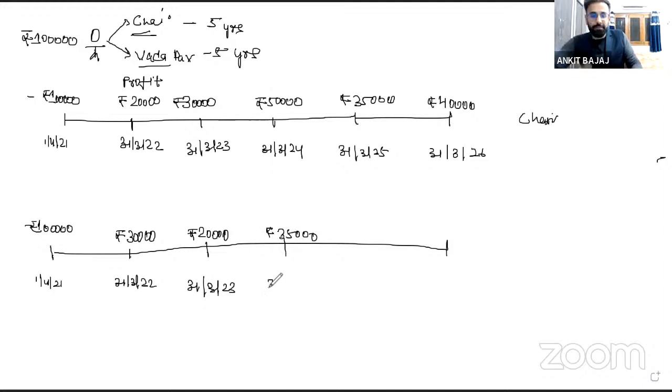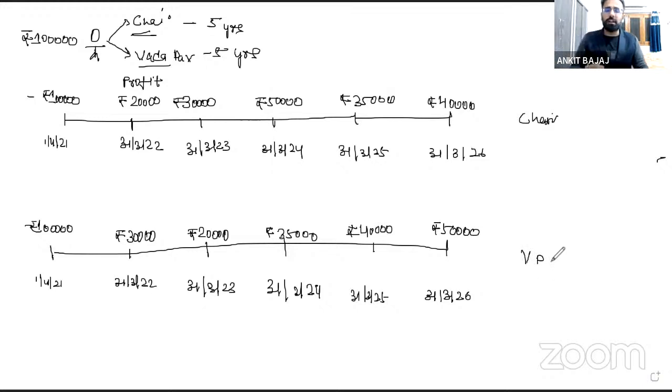That is on 31st March 2024. Then on 31st March 2025, let's suppose you will earn a profit of 40,000 rupees. And on 31st March 2026, you will earn a profit of 50,000 rupees from your vada pav ka business, right? Now which business should you start? You have two options. Option one is this, and option two is this. Which business should you start?